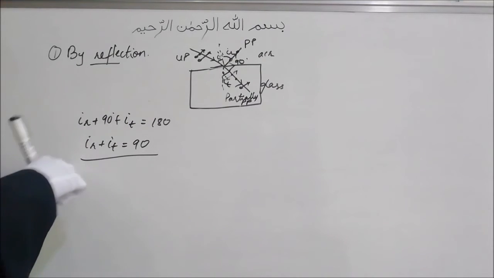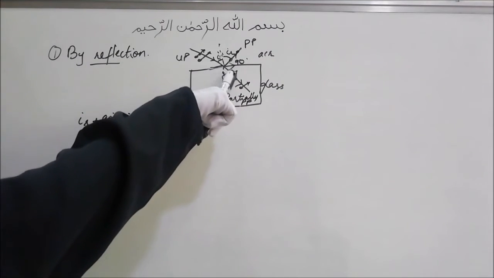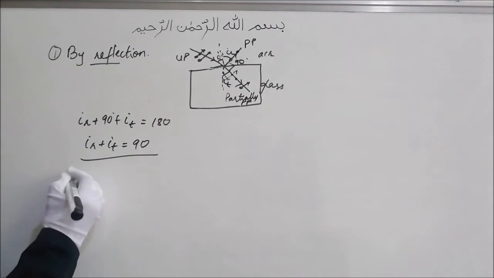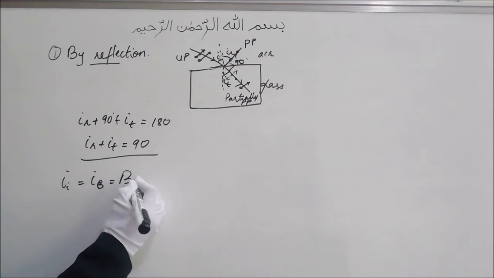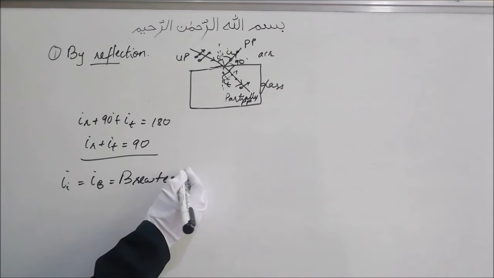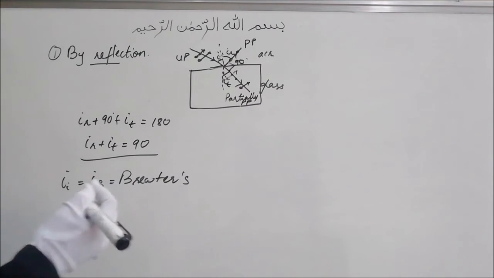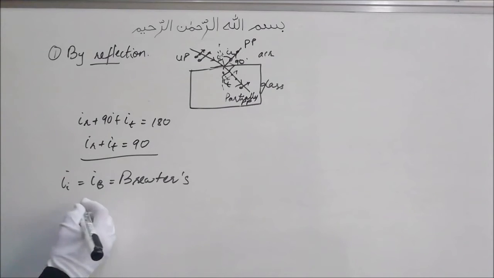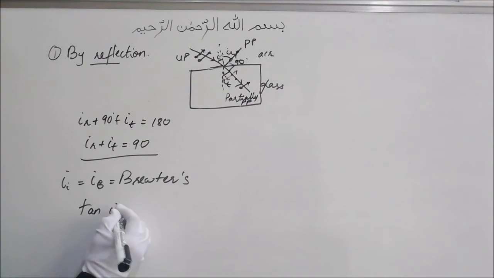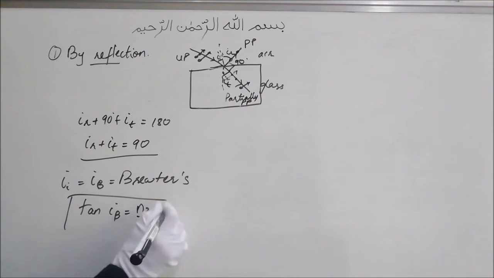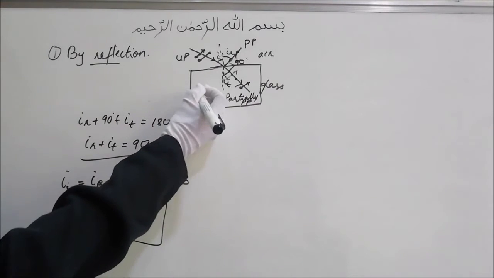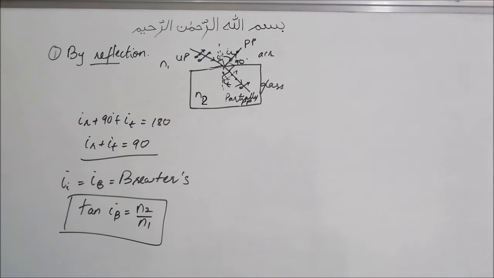In this case, when the angle between the two waves is 90 degrees, that angle of incidence is called the Brewster's angle, call it IB, also called the polarizing angle, and that will be given by tan IB equals N2 upon N1. N2 is the refractive index of the glass, and N1 is the refractive index of the air. This is the Brewster's angle.